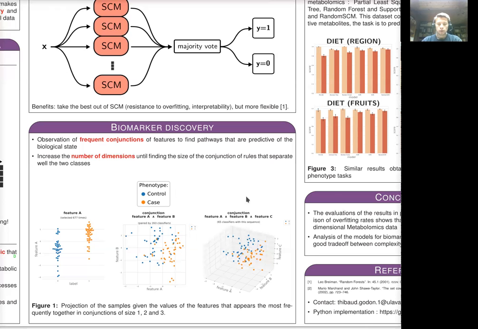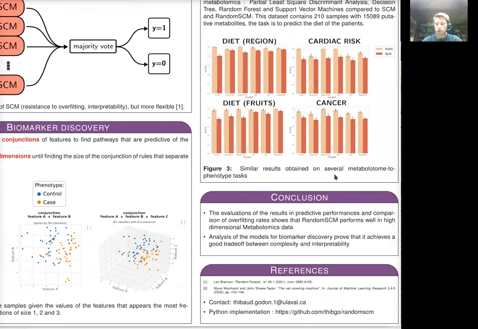To conclude, we can say that the random set covering machine is an algorithm that performs well in high-dimensional metabolomics data. The evaluations of the results in predictive performances and biomarkers discovery prove that it achieves a good trade-off between complexity and interpretability. In the future, we intend to investigate the abilities of this algorithm in other omics data.